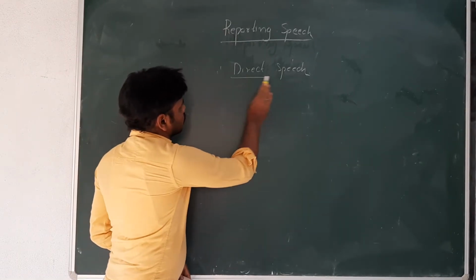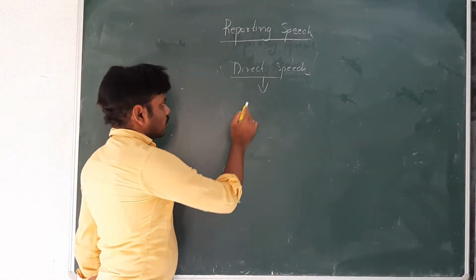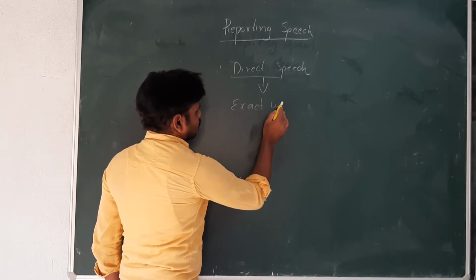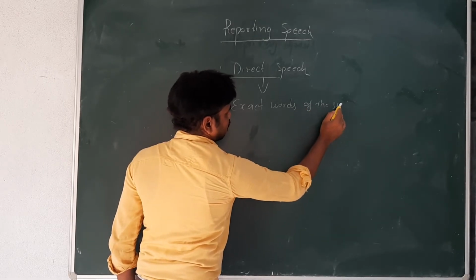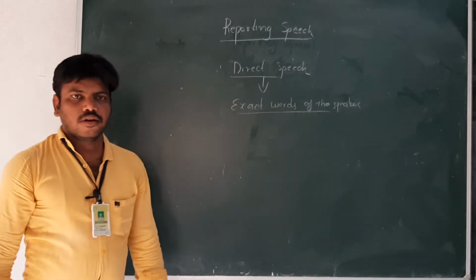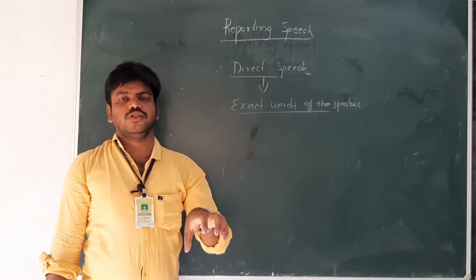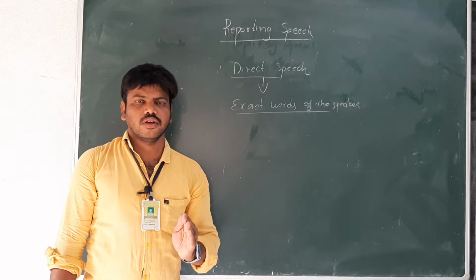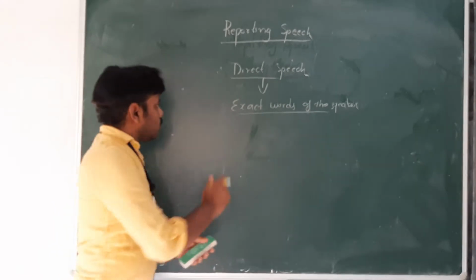What is direct speech? The exact words of the speaker. When we use direct speech, we use the exact words of the speaker, what the subject spoke or is speaking. That is the first point.